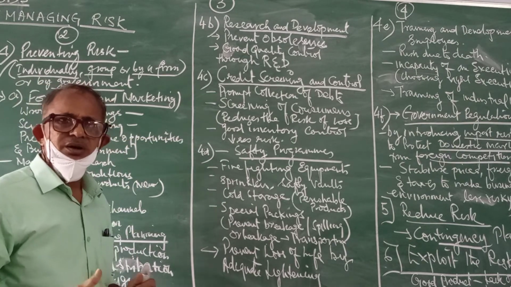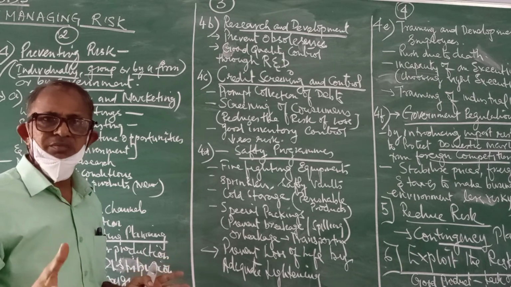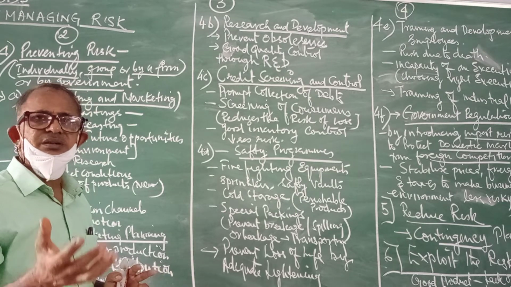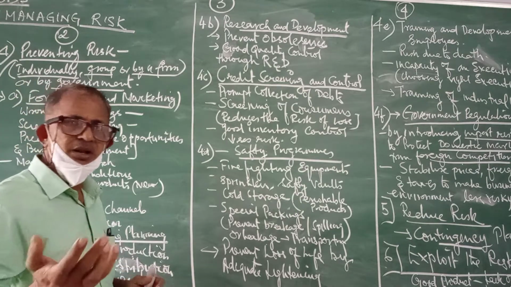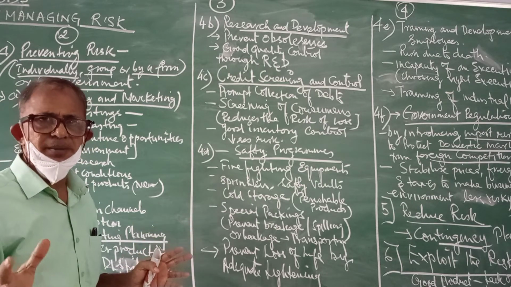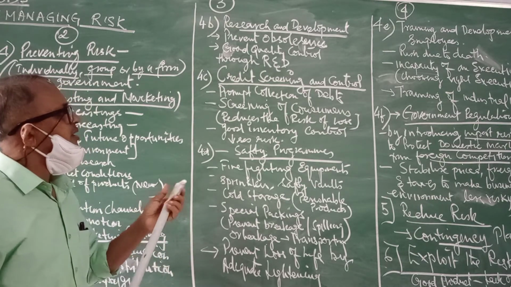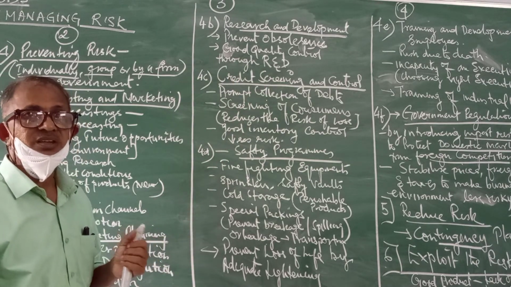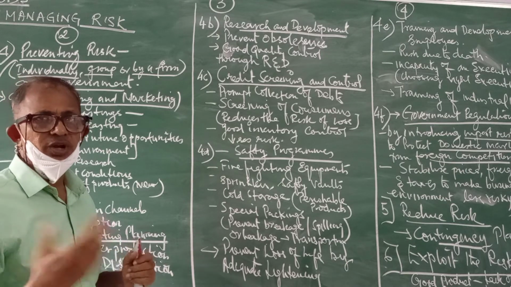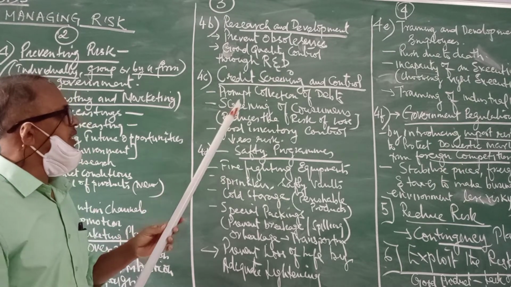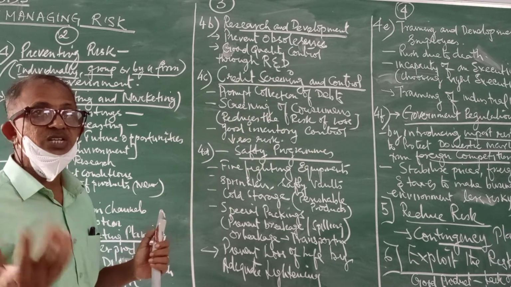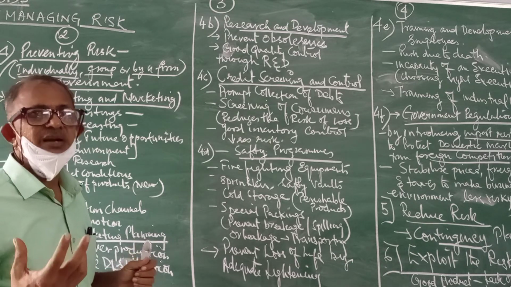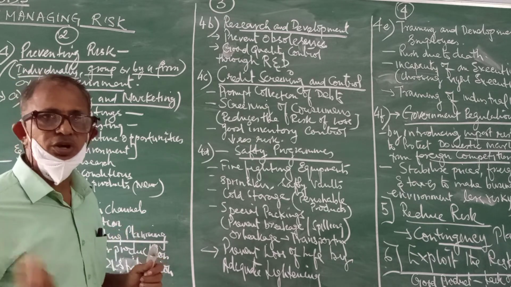if an organization is a reputed one in the market, then it has to maintain its reputation by screening the credit system. It has to know whom to give credit and whom not to give credit. And similarly, it has to be very prompt in collection of its debts. That is the inflow of the money. It has to be very prompt in the matter of inflow of the money, that is the money that has to come to the organization.